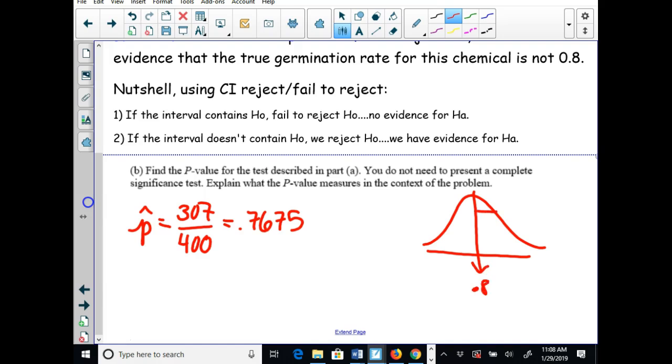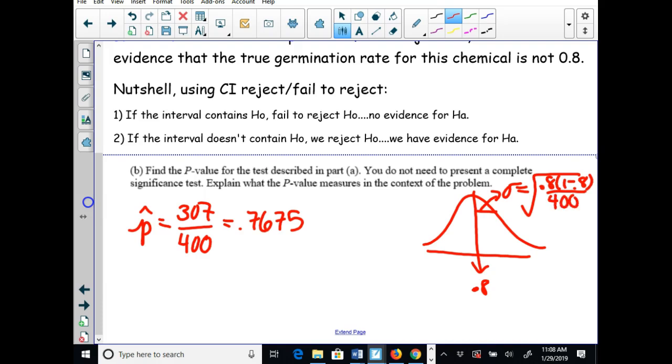Then I have my standard deviation, so 0.8 times 1 minus 0.8, divided by our sample size of 400, and we have to take the square root of that. We get 0.02. So I did 0.8 times 1 minus 0.8 divided by 400, because that's my sample size, and I took the square root of it.